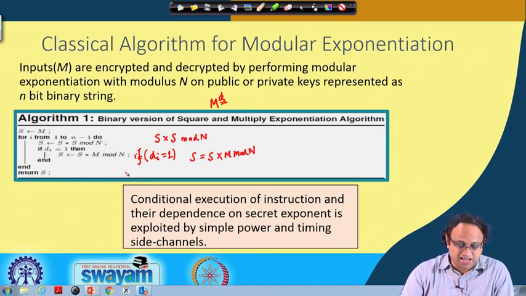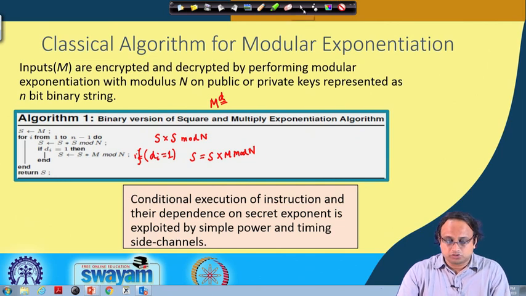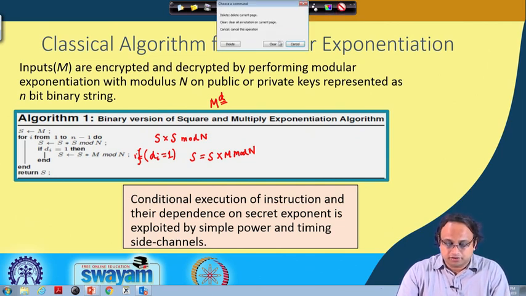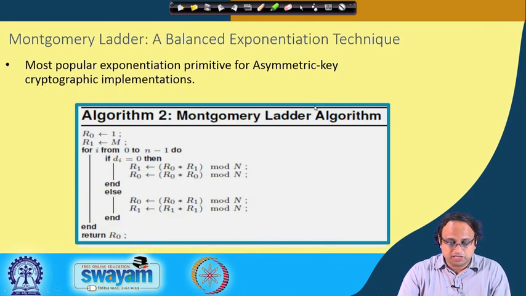Here we will see how we can perform a branch misprediction attack on these kinds of implementations. We will start with this and gradually go into slightly more improvements. The improvement that we will be considering is a very popular exponentiation primitive for asymmetric key cryptographic algorithms, which is called the Montgomery ladder algorithm.